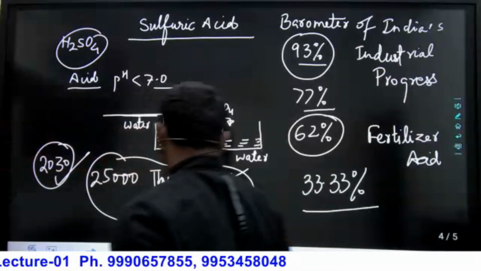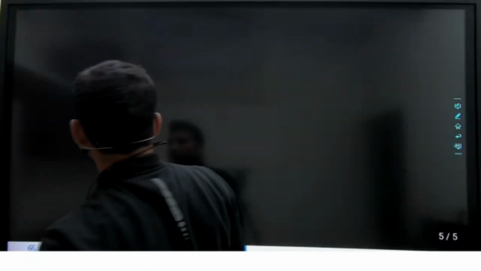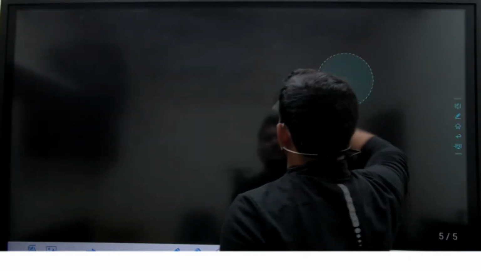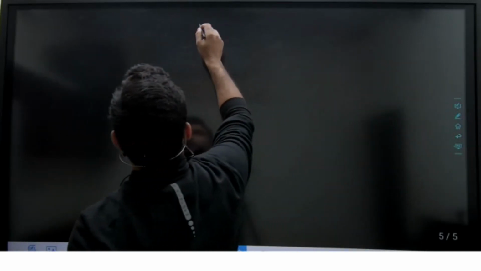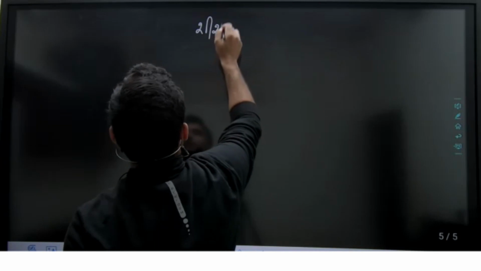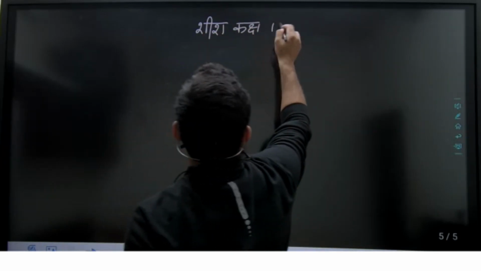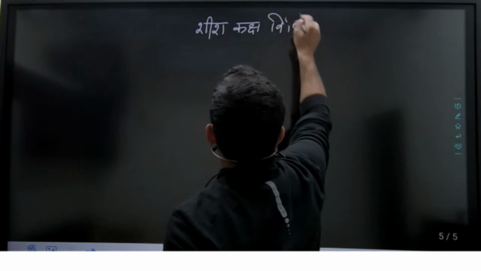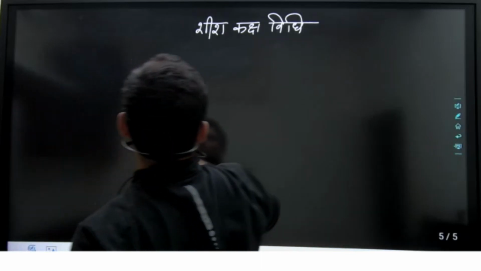So you know that H2SO4 is produced by mainly two processes. First is lead chamber process. If you are a Hindi medium student, अगर आपने यूपी बोर्ड से पढ़ाई की है तो आपने सुना होगा शीश कक्ष विधि, केमिस्ट्री में हम लोग पढ़ते थे वहाँ भी शीश कक्ष विधि. In English it is called as lead chamber process.